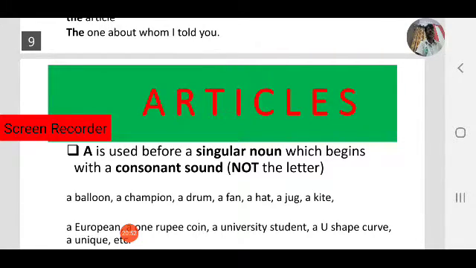So before all consonant sounds we use a, keep in mind. A balloon, a champion, a drum, a fan, a hat, a jug, a kite, a European, a one rupee coin, a university student, a U-shaped curve, a unique, etc. All this comes under consonant sounds. So before consonant sounds we use a.